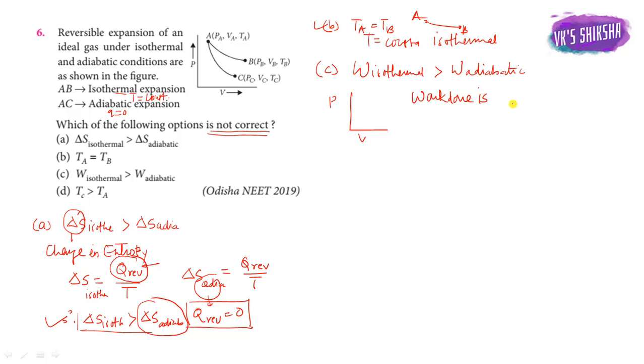Here A to B is the isothermal expansion process, and this area is the work done in the isothermal process.